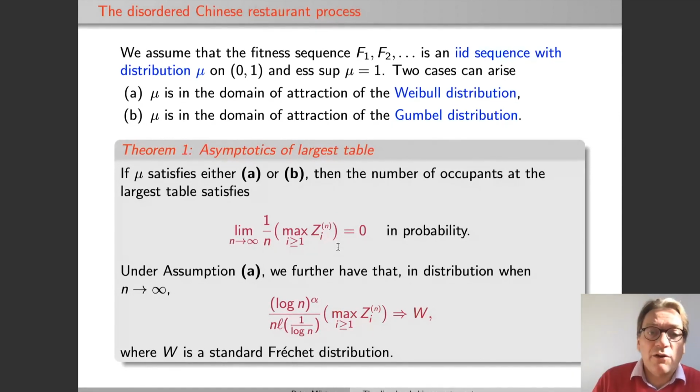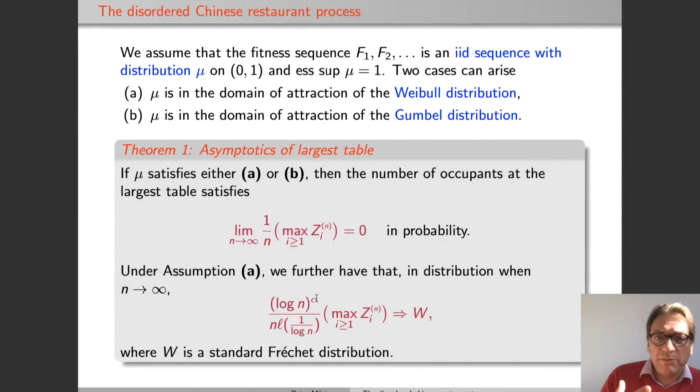So here, occupancies are lower, and in both cases, we can say exactly how low they are, although I'm only going to state the result in the easier Weibull case, because there it's much nicer to state. And here you can see that there is a deterministic scaling function.